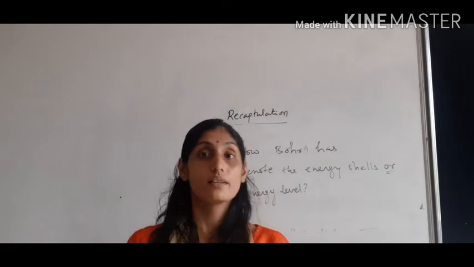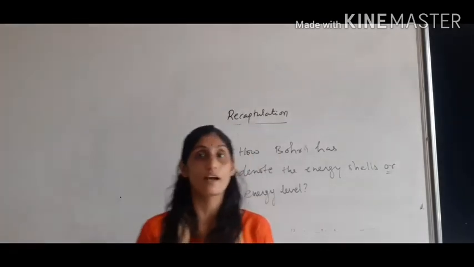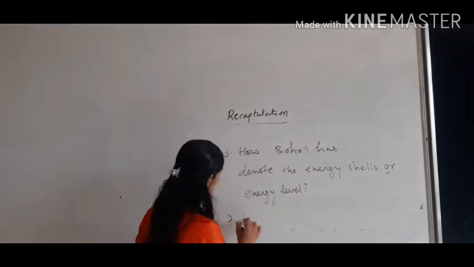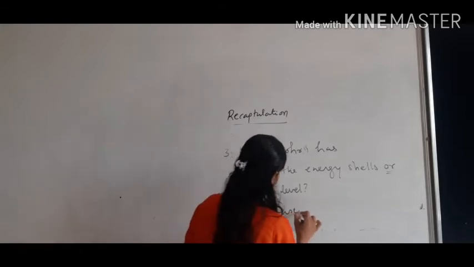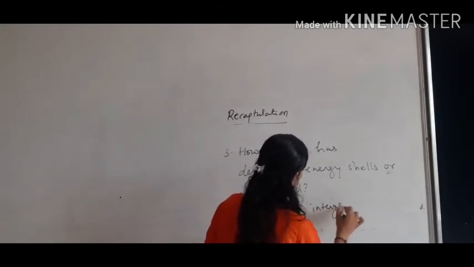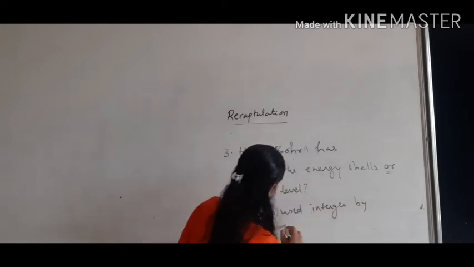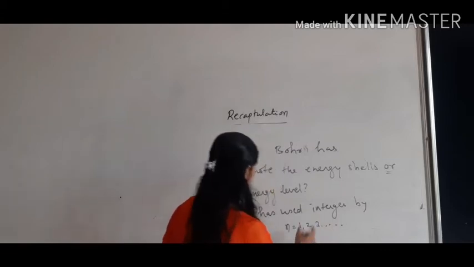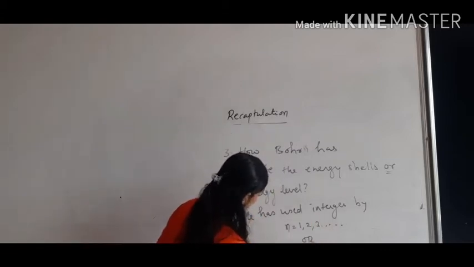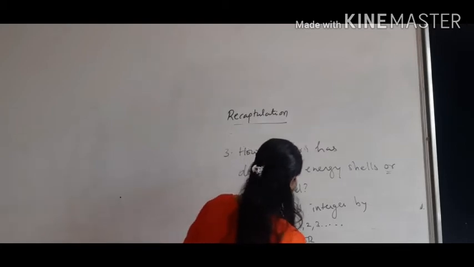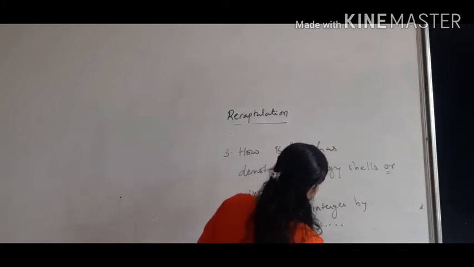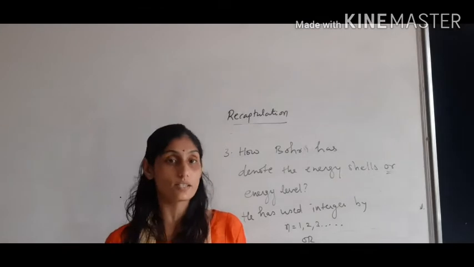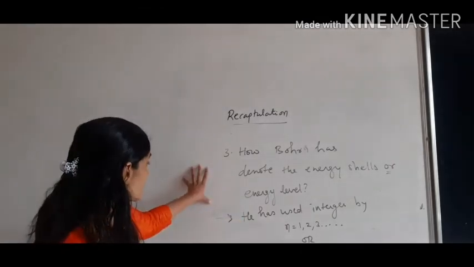How did Bohr denote the energy levels, energy shells or orbits? So what we can write as the answer is that he has used integers, denoting small n is equal to 1, 2, 3 and so on, or he has also used alphabets like K shell, L shell, M shell, N shell and so on. So this is the answer about how the energy shells or energy levels are denoted by Bohr.